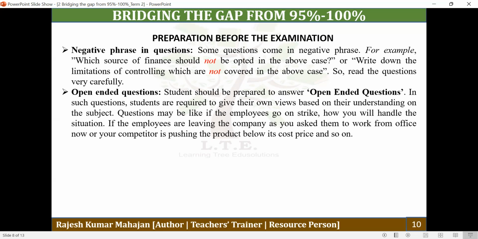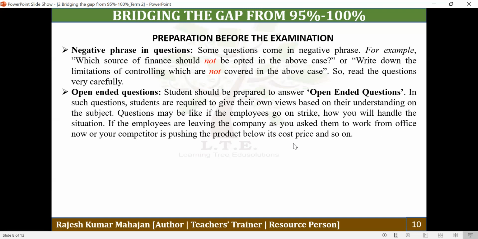It may be just like a newspaper cutting you may be given, or certain lines from an article, and that article may belong to one of the topics of your chapter. I'm going to discuss one or two questions under open-ended questions. One question may be: if the employees go on strike, how will you handle the situation? Or if the employees are leaving the company as you have asked them to work from home, or your competitor is pushing the product below its cost price, and so on.